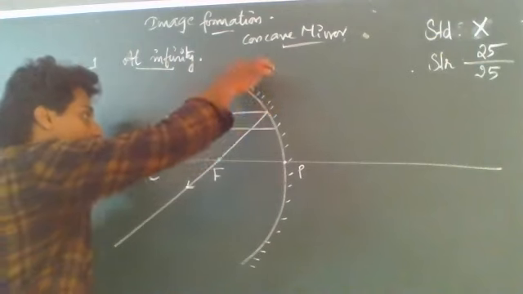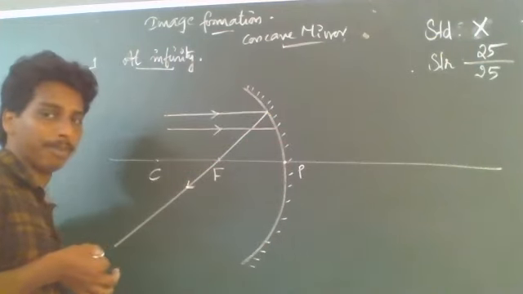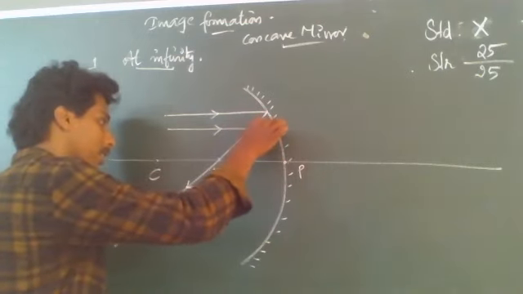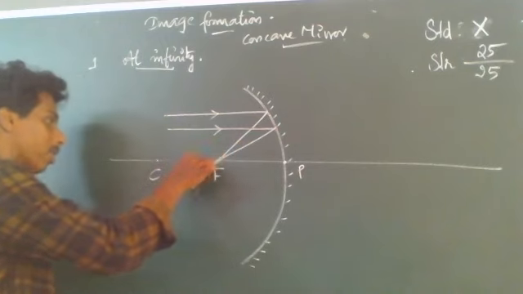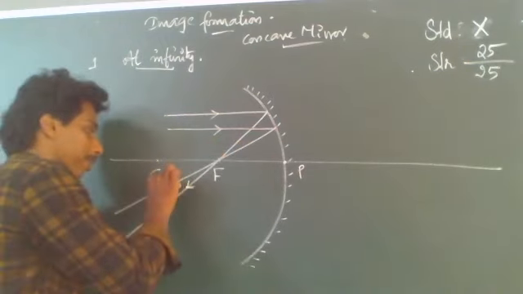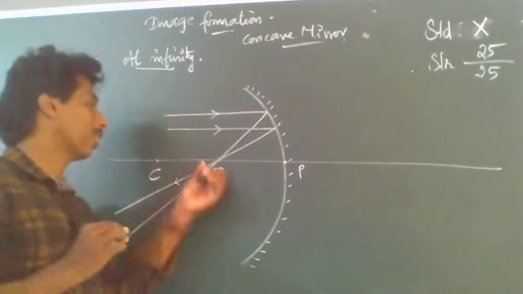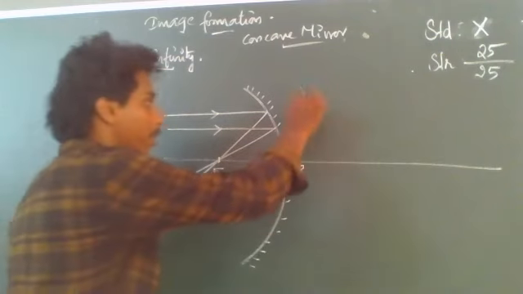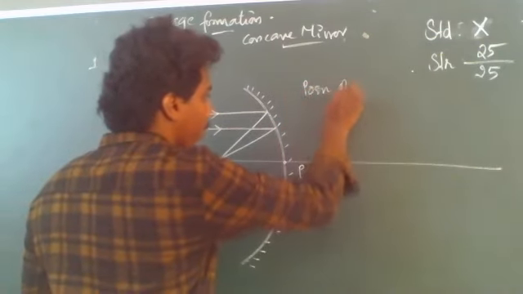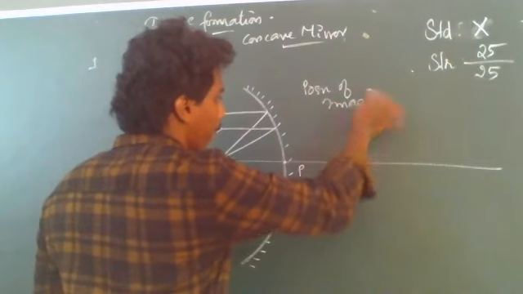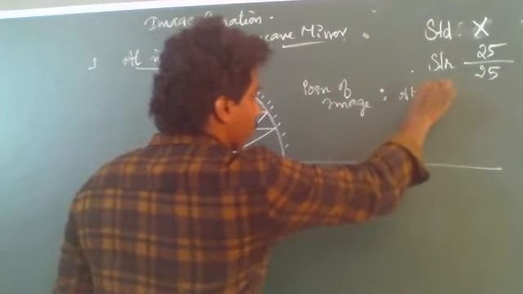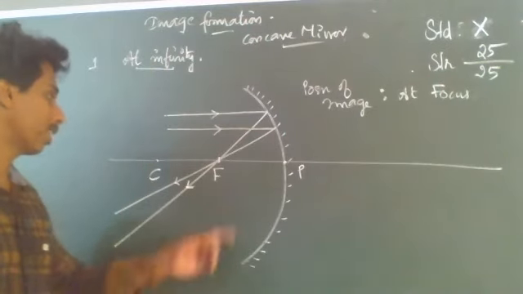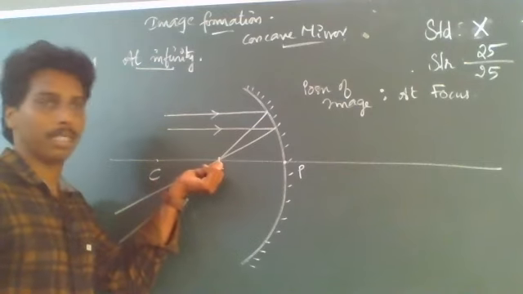It hits the reflecting surface of the concave mirror, suffers reflection, and the reflected light ray again passes through the principal focus. Since the reflected light rays meet at the principal focus, the position of the image is at focus.